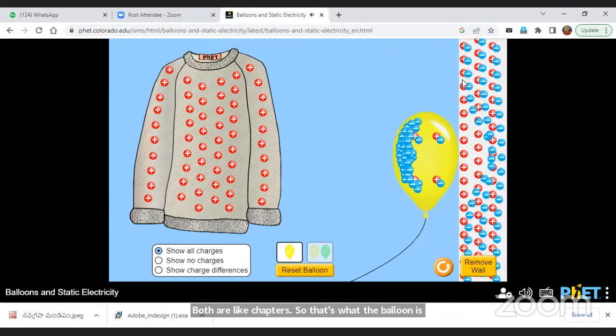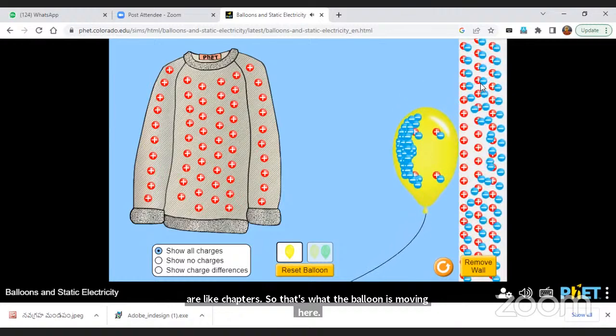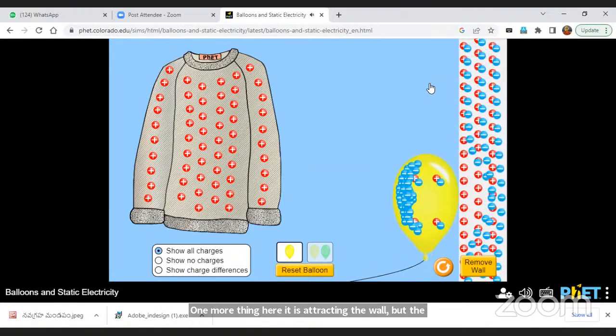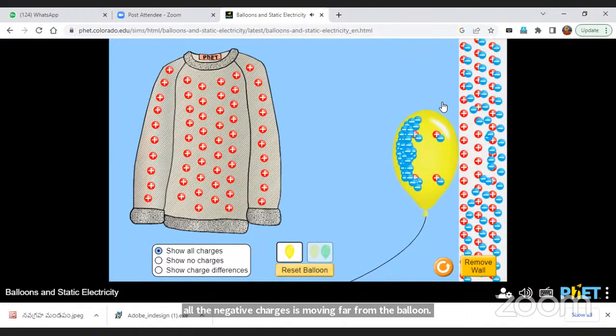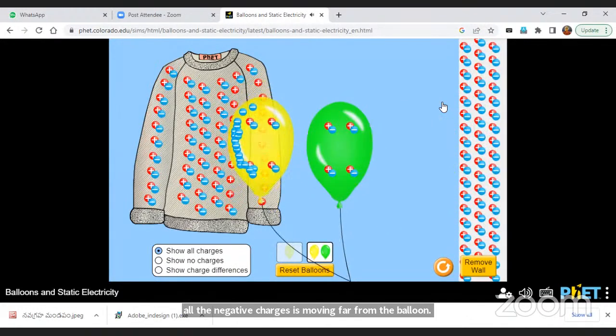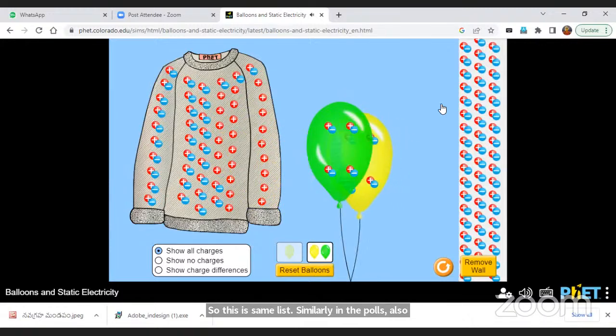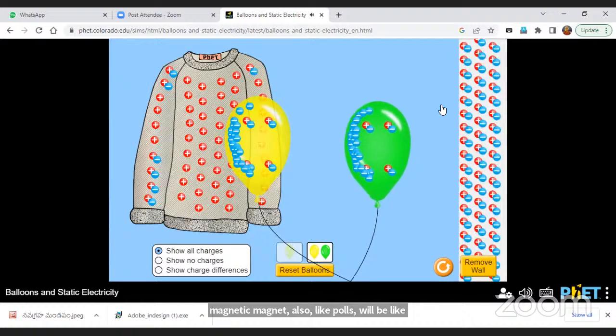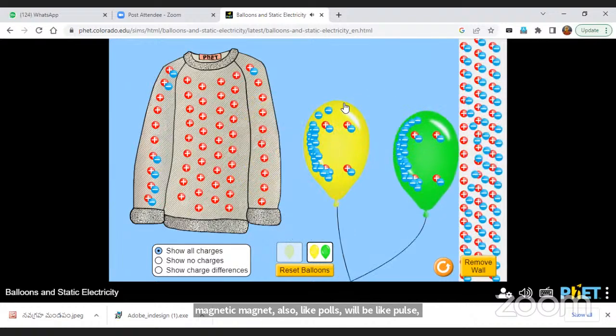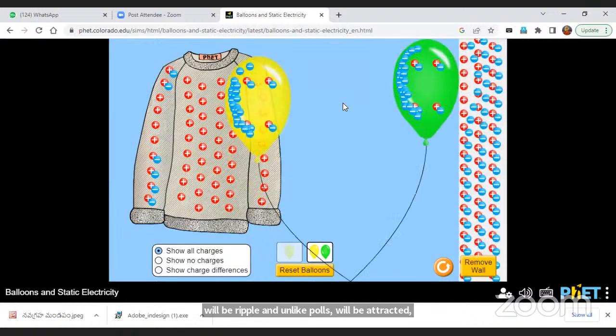Here it is attracting the wall, but all the negative charges are moving far from the balloon. So this is the same. Similarly, in magnets also, like poles will repel and unlike poles will be attracted. Here also the same. These two are like charges, so they will repel.